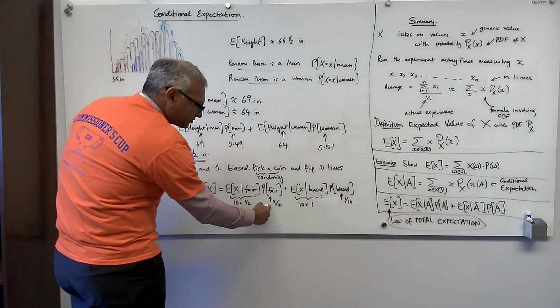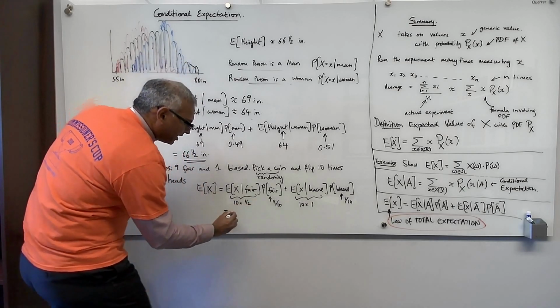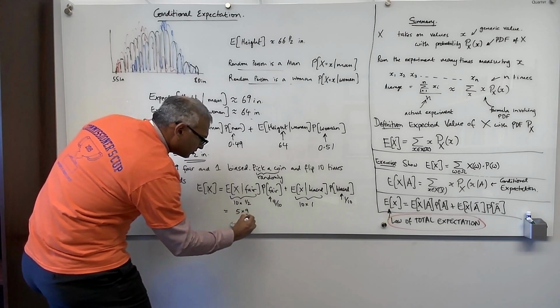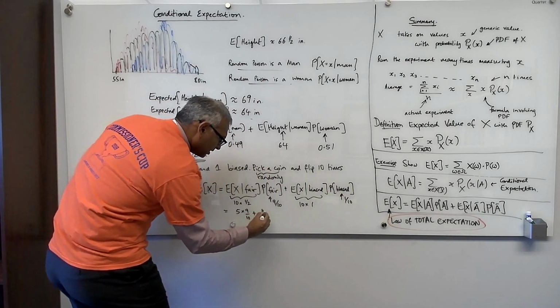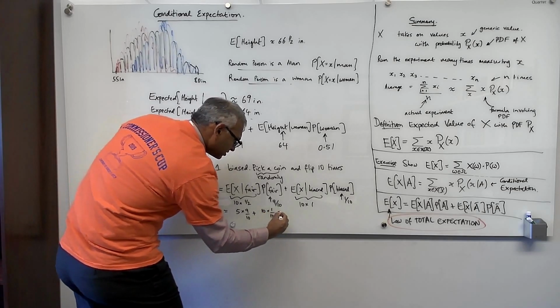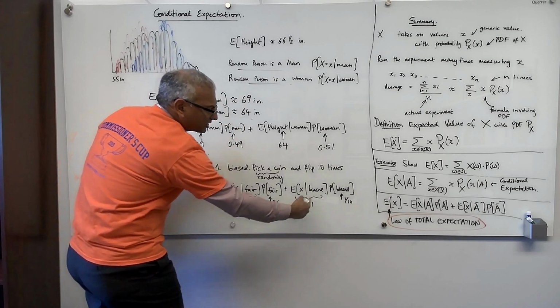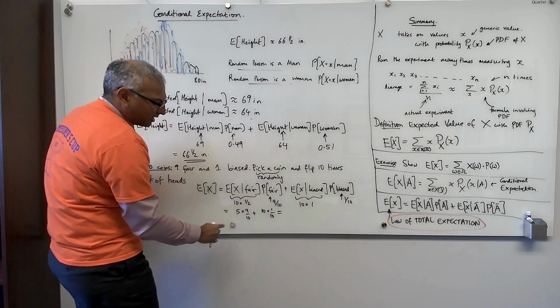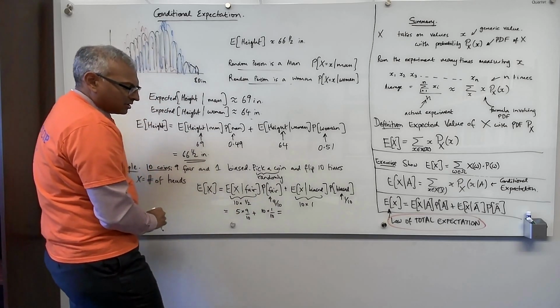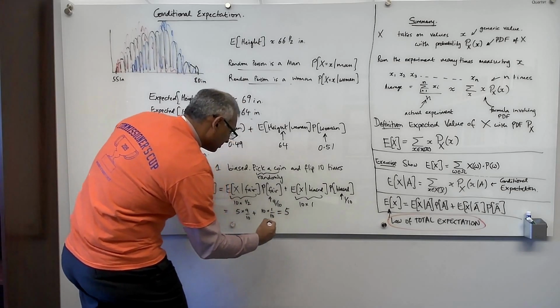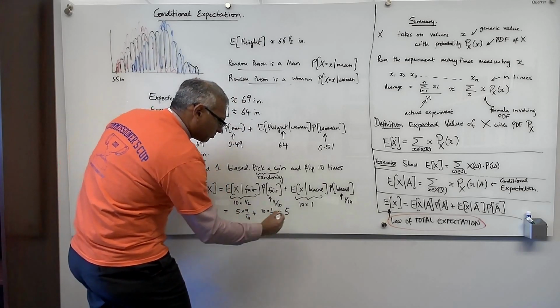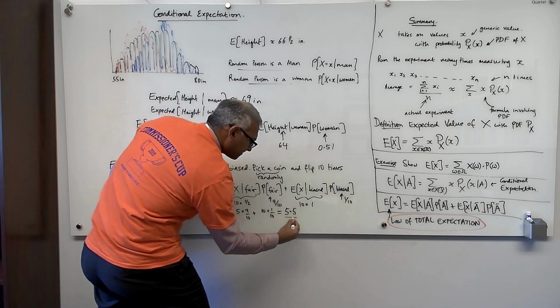I get 5 times 9 over 10, plus 10 times 1 over 10. 10 times 1 over 10 is 1, and this is 45 over 10, which is 4.5, plus 1. So 5.5.